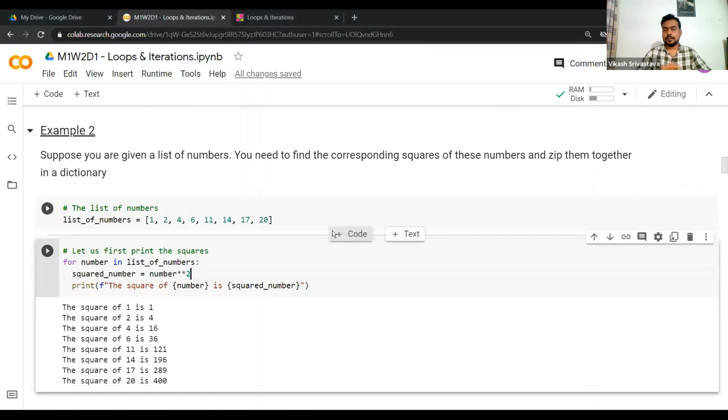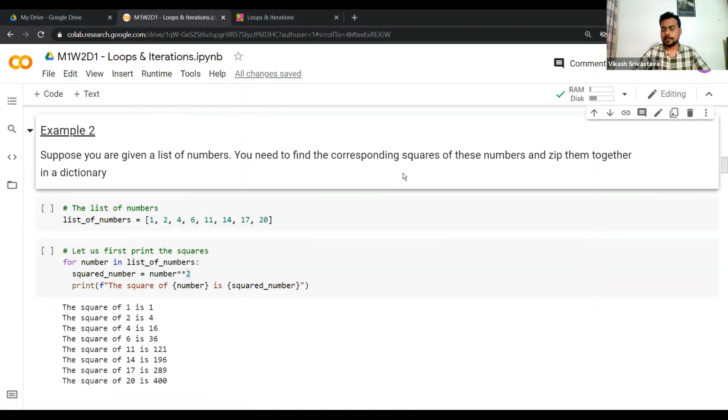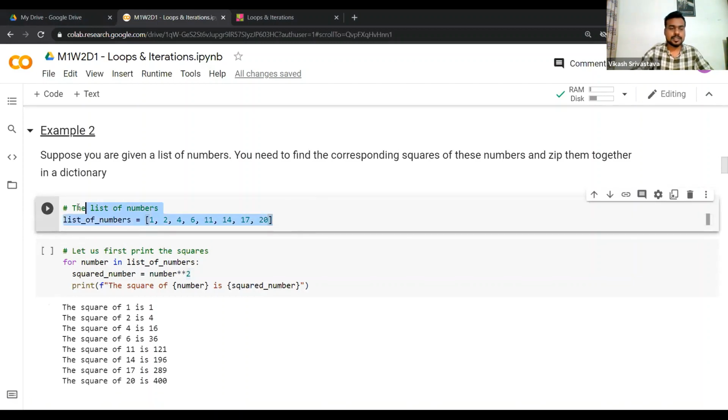So before we do this problem, we finally come up with a dictionary. Let's try to perform some basic actions before we finally get the dictionary. Here is the list of numbers. This list has numbers such as 1, 2, 4, 6, 11, 14, 17, 20. I'll go ahead and execute this cell.